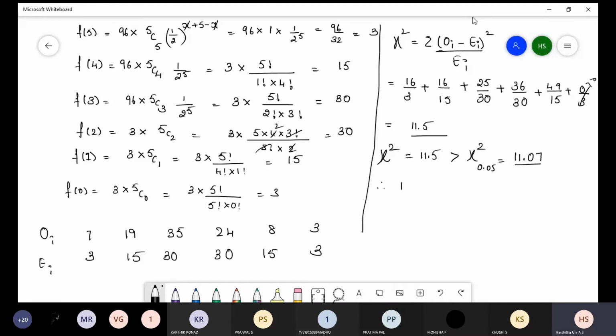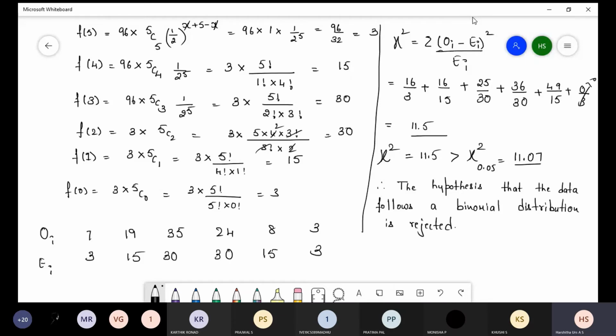Therefore, the hypothesis that the data follows a binomial distribution is rejected. If it is less than this number, what they have given in the question for the degree of freedom, then we will accept. If it is greater than, we will reject that particular data.